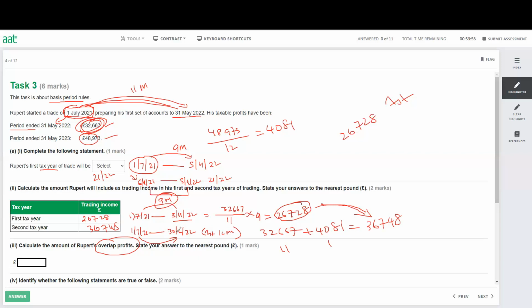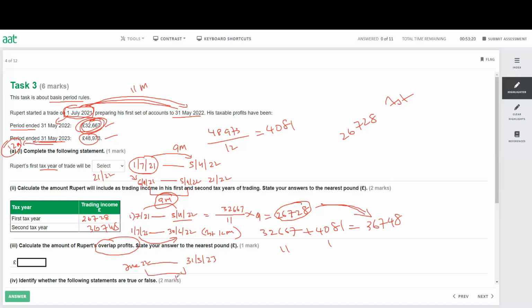Now my third tax year, you can see my period ended 31st of May. The way I do it, from the day my period ended, 31st of May, I have to go back 12 months. So that means I will have 31st of May 23, and I'll go back, and that will be June 22 to 31st of May.